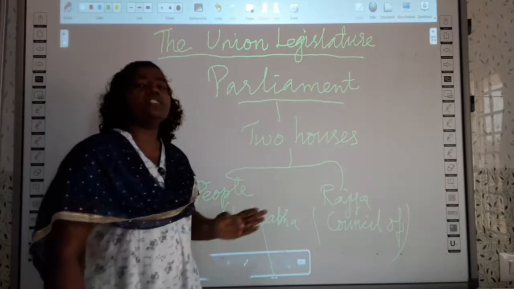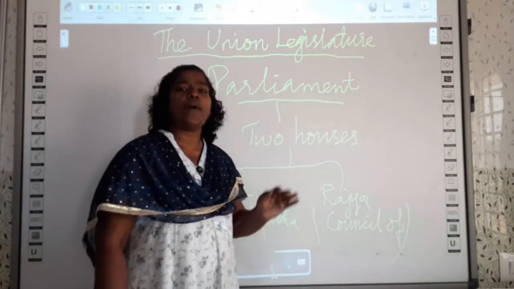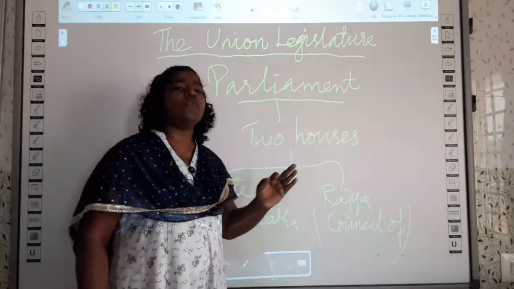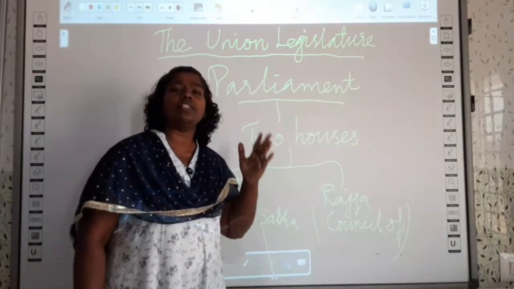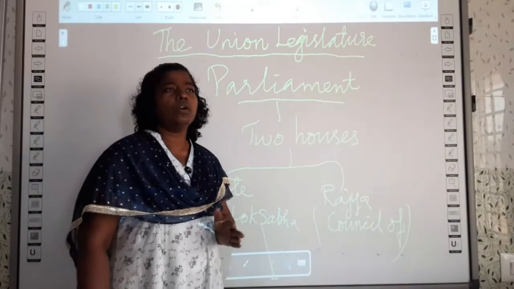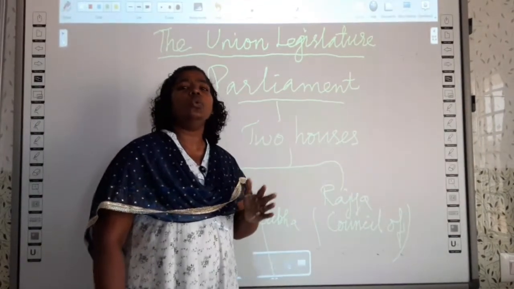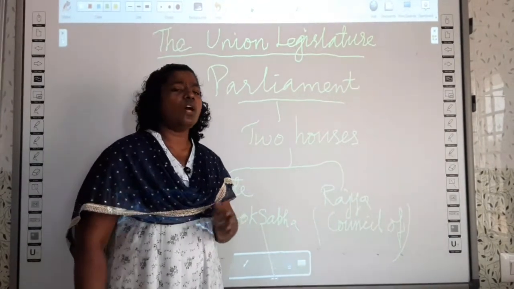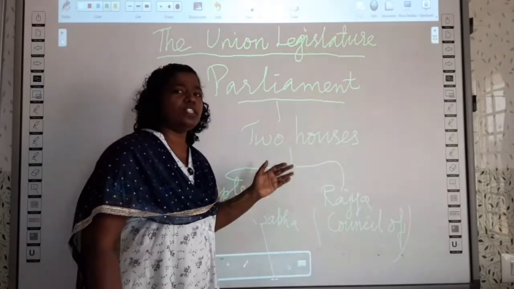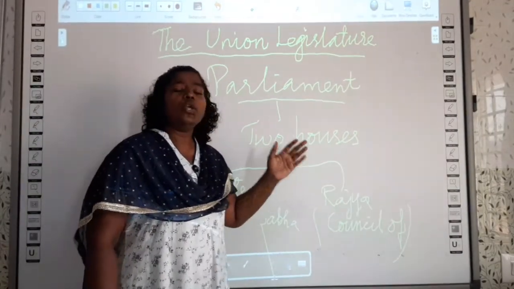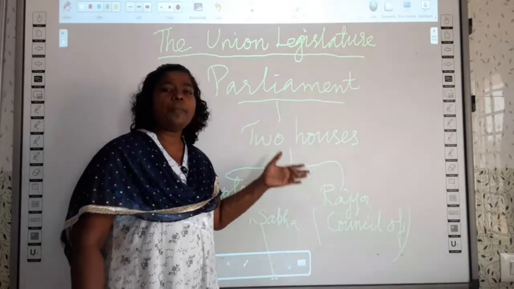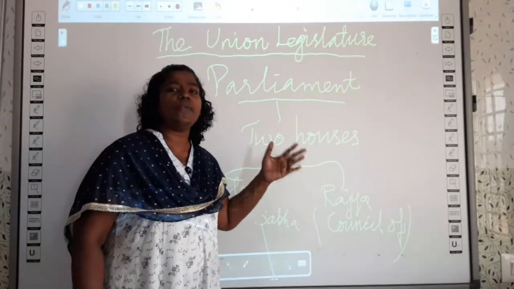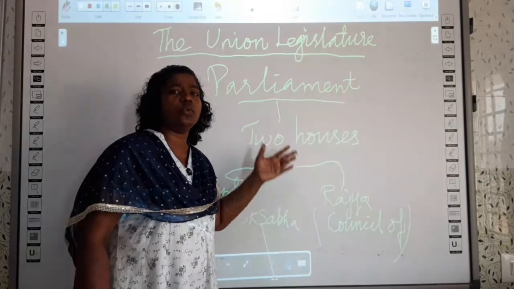Among these 552 members, 530 members will be elected by the voting system through the secret ballot system, or through the universal adult franchise. Now, what is universal adult franchise? Universal adult franchise means people who have completed the age of 18 have the right to vote.